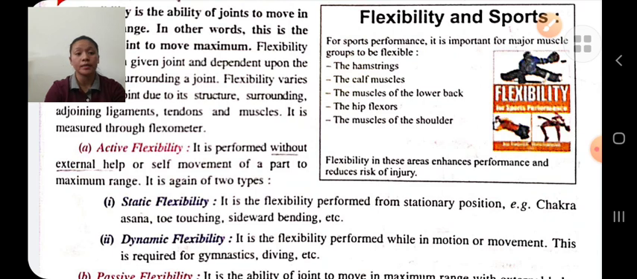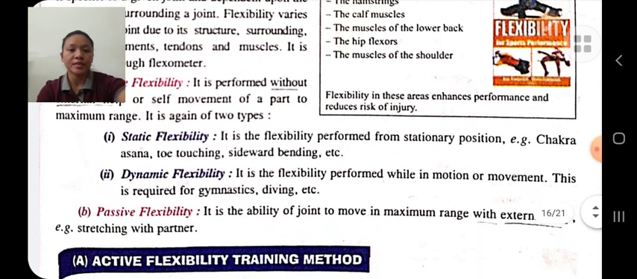There is no movement. Stretch the joint from a stationary position. And in dynamic flexibility, there is a movement, stretching the joint while in motion. For example, in gymnastics, diving, etc. Passive flexibility means ability of a joint to move in maximum range with external help like stretching with a partner, etc. These are the two types of flexibility.